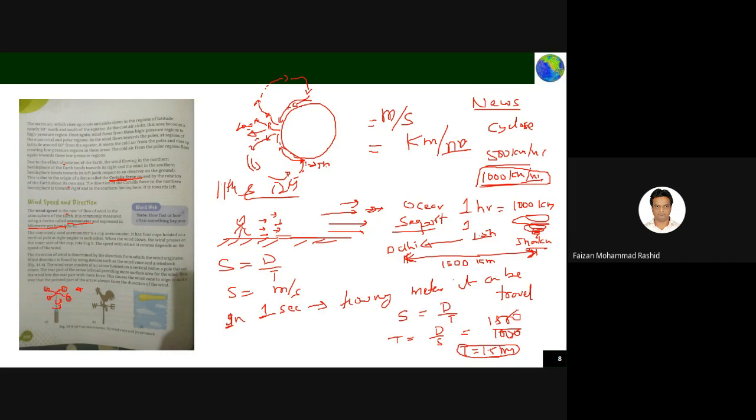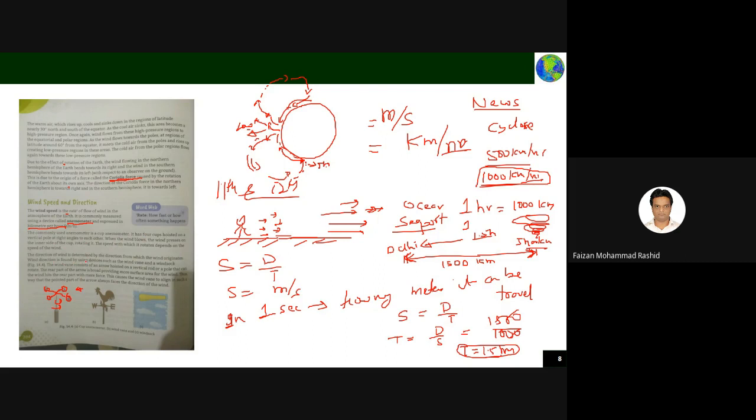By measuring the number of rotations, we can measure the velocity of the wind.